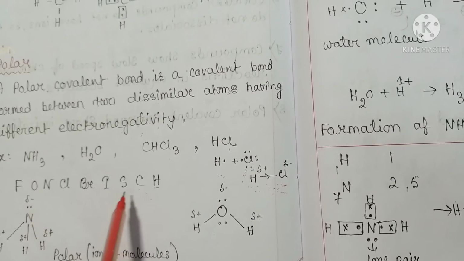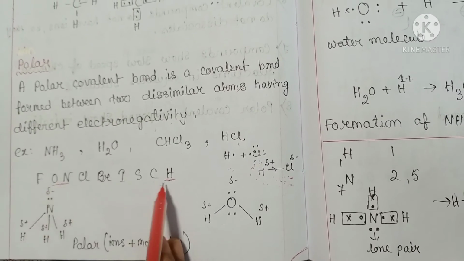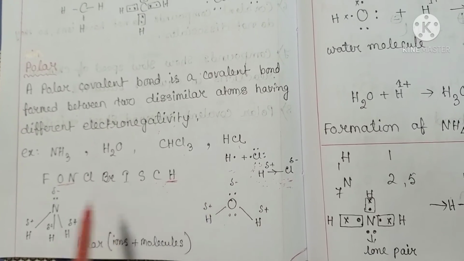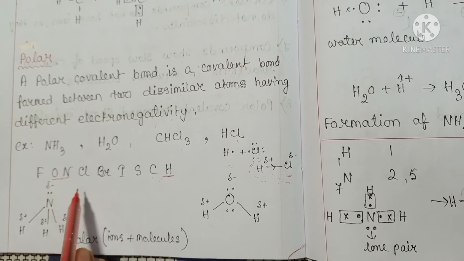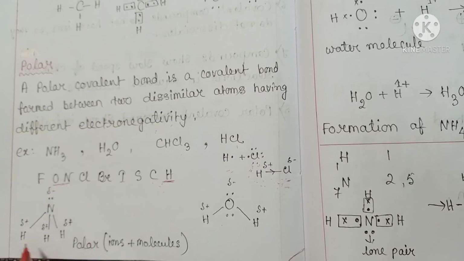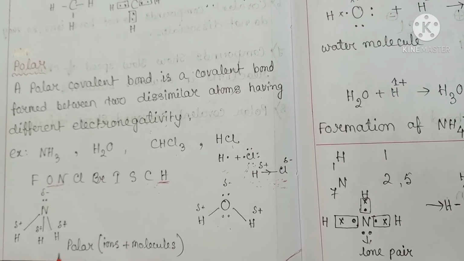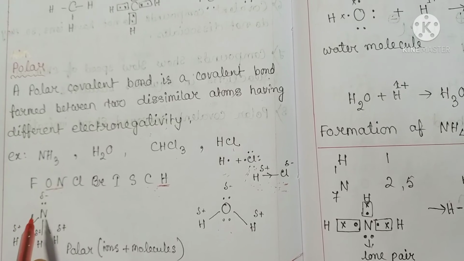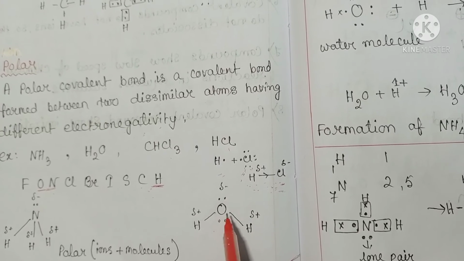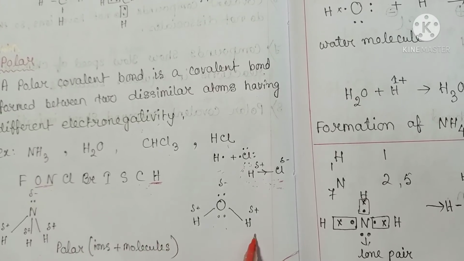See the electronegativity difference between nitrogen and hydrogen, and oxygen and hydrogen. So, nitrogen and oxygen attract the shared pair of electrons towards them, and for this a slight negative charge develops on nitrogen, and here a slight negative charge develops on oxygen, and a slight positive charge develops on hydrogen.